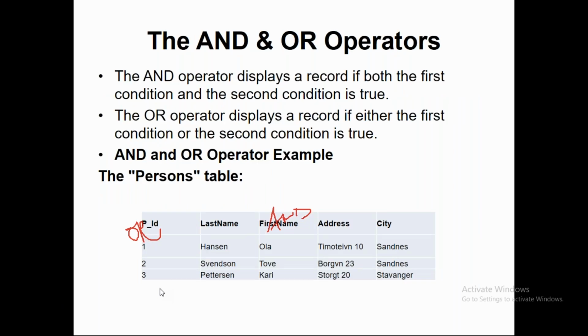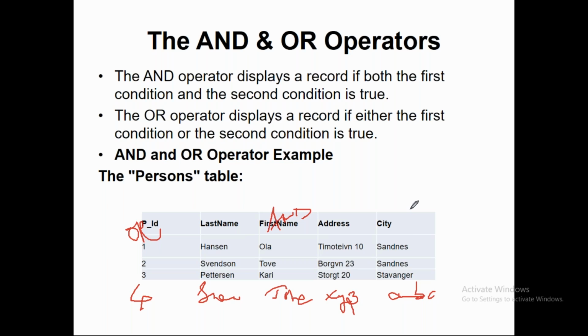there is one more person, record 4, whose last name is Svensson, and the first name is To, with an address XYZ and city ABC. For example, there is one more record.